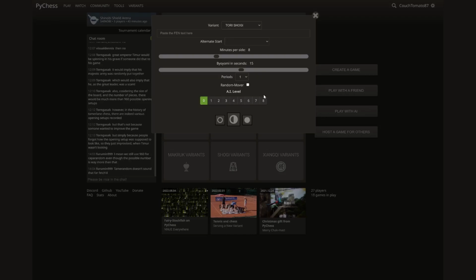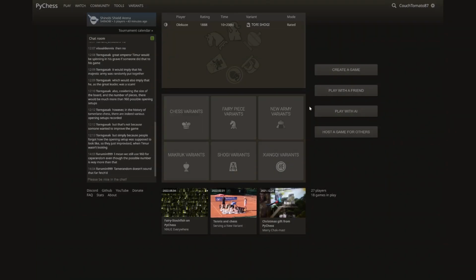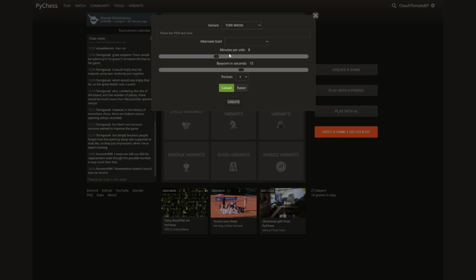On the website, the AI is limited to a certain amount of time to perform its moves, so even level 8 is considered quite handicapped for the AI. So if you actually want to get the full experience against full strength Fairy Stockfish, you'll need to download the engine and play against it yourself. This host a game for others is mainly for creating tournaments. So this is creating a game where you don't actually play in, but for 2 other players to play in.